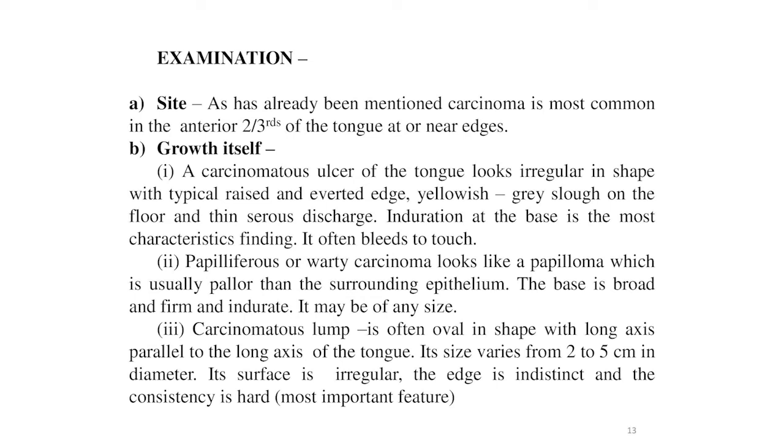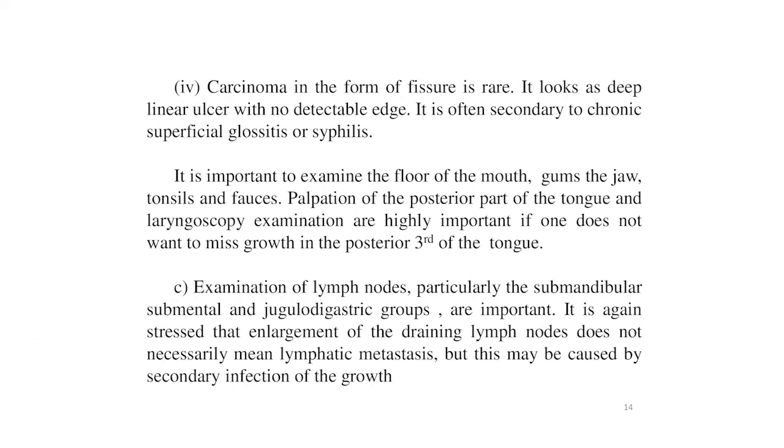And the second growth is the papilliferous or warty carcinoma. It looks like a papilloma which is usually paler than the surrounding epithelium. The base is broad and firm and indurated. It may be of any size. Third is the carcinomatous lump. It is often oval in shape with the long axis parallel to the long axis of the tongue. Its size varies from 2 to 5 cm in diameter. Its surface is irregular, the edge is indistinct, and the consistency is hard. Carcinoma in the form of a fissure is rare. It looks like a deep linear ulcer with no detectable edge.